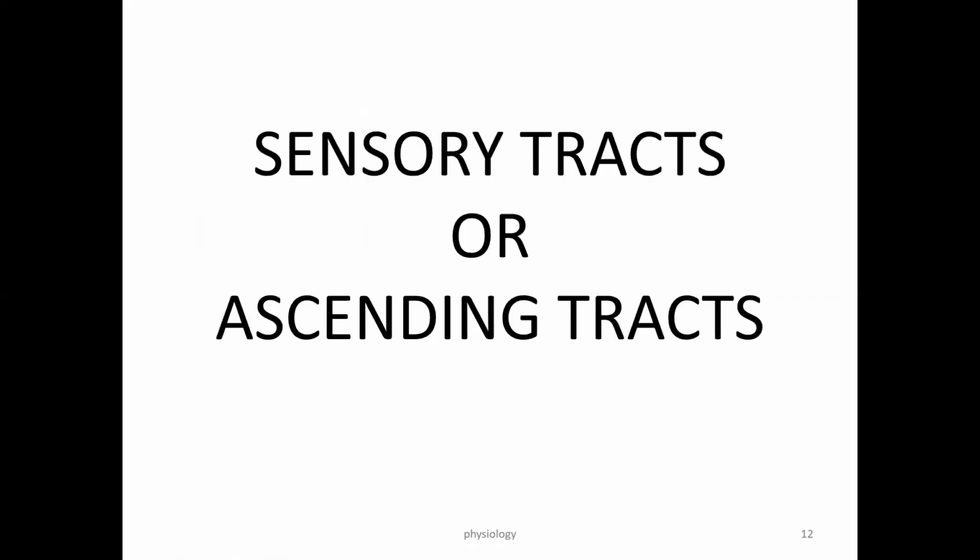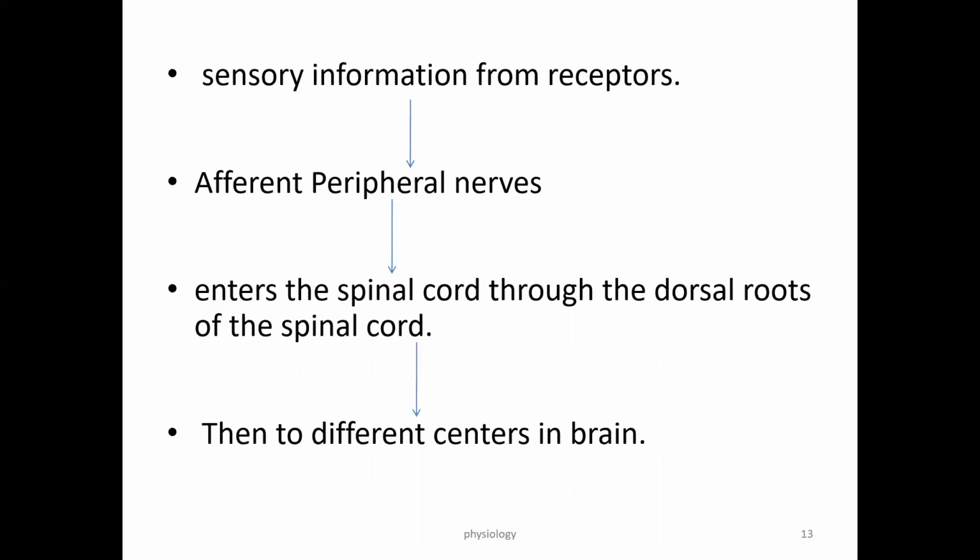Now moving toward the sensory tracts or ascending tracts. You may have a long answer question on this. That means enumerate the different ascending tracts and write in detail about the spinothalamic tracts, or you may have the dorsal column pathway. We are going to see what is meant by the dorsal column pathway and the spinothalamic tracts.